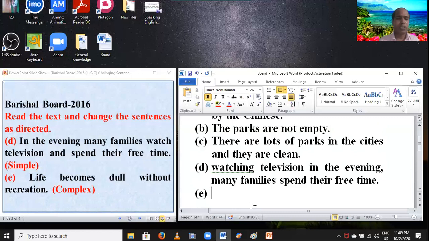First, you have to write the principal clause: life becomes dull. And then you have to write if, according to the rules of complex, if plus negative. Then you have to set the subject. Students, notice the subject is life, so you have to use it as the subject in this clause: it.